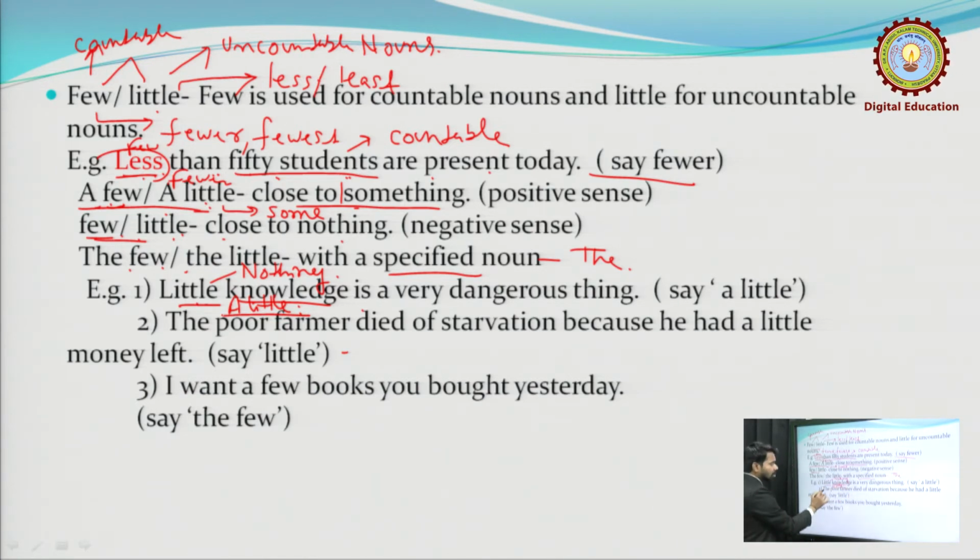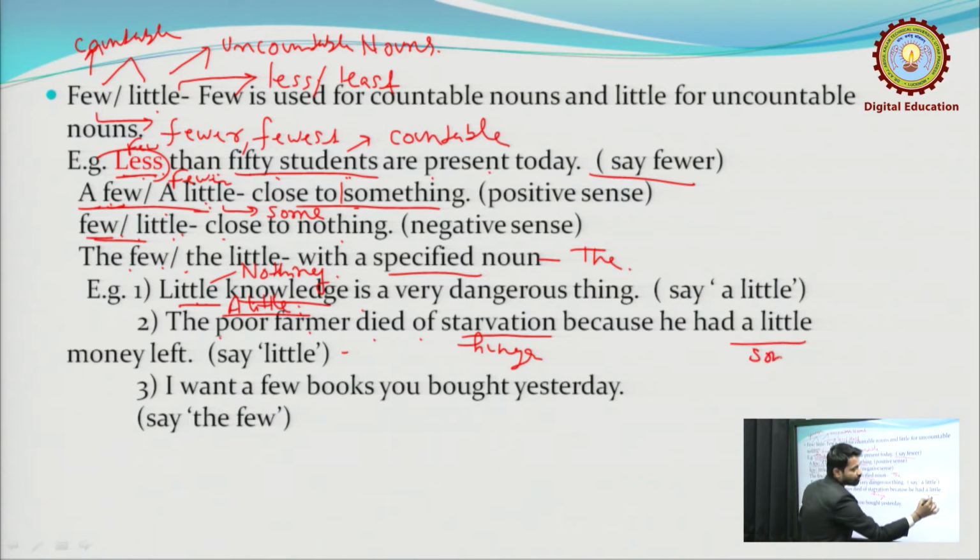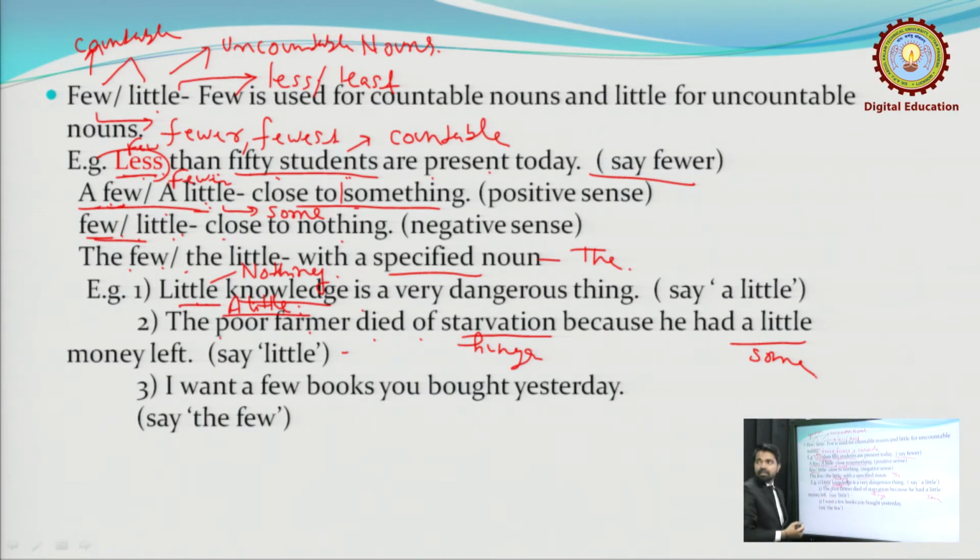Next: the poor farmer died of starvation. Starvation is hunger. The poor farmer died of starvation because he had a little money left. A little means some. If he had some money, how could he die? So what is the correct form now? We have to remove a: he had little money left.